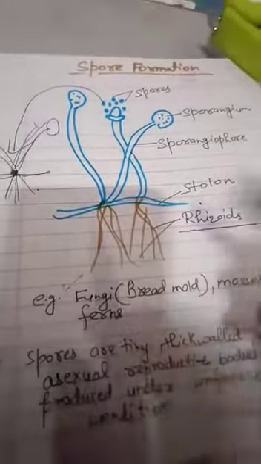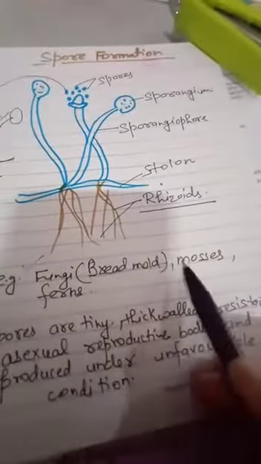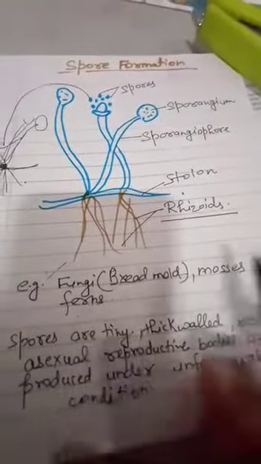So let me tell you what types of organisms perform this type of asexual reproduction: in fungi, especially the bread mold, and some of the mosses and ferns, Bryophyta and Pteridophyta.